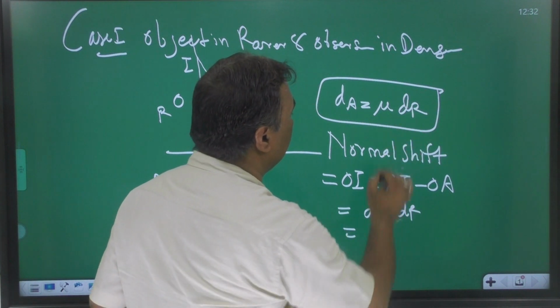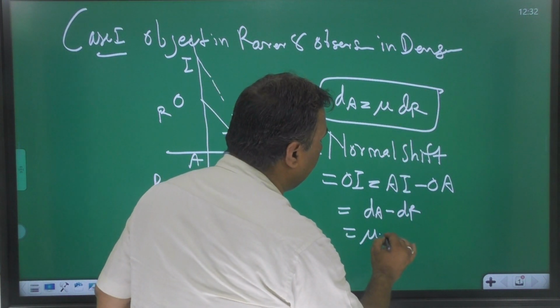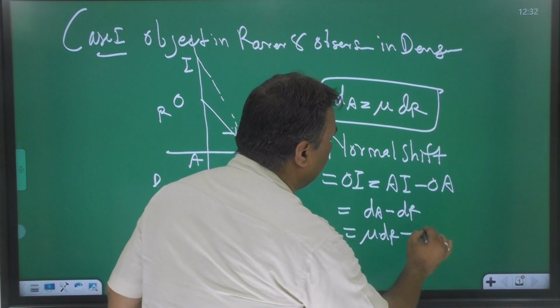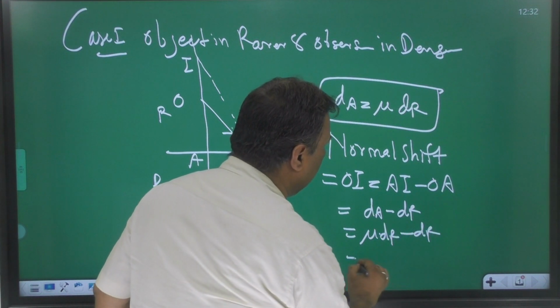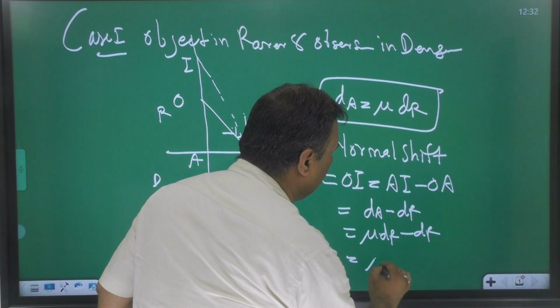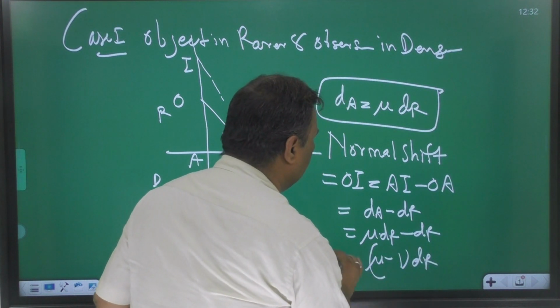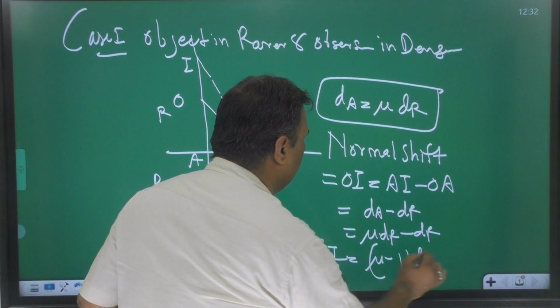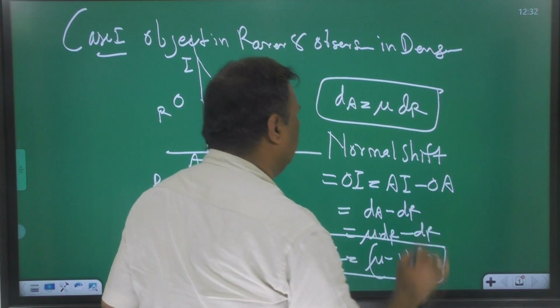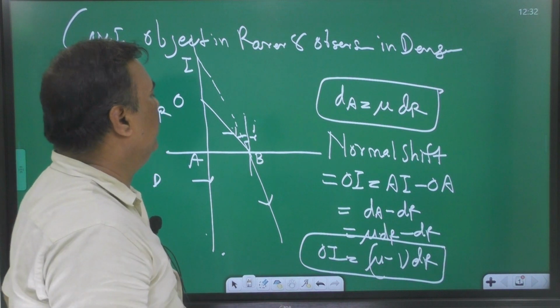D apparent means mu D real minus D real, is equal to (mu minus 1) D real. This is the normal shift formula in this situation. Is it clear?